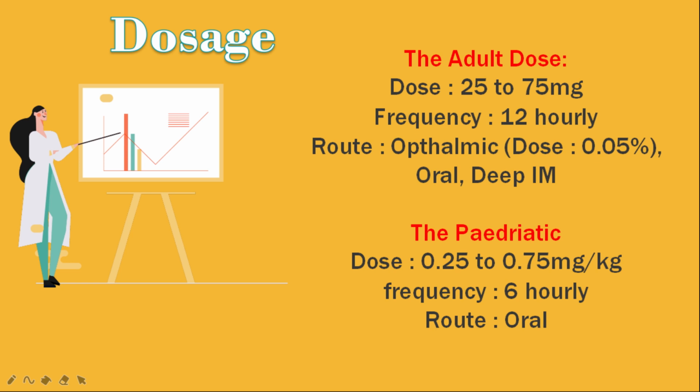Now the dosage. The adult dose is 25 to 75 mg, frequency 12 hourly. Route, ophthalmic: the ophthalmic dose is 0.05%. Oral: administer orally after food. Frequency may be increased to 3 times if needed, for a maximum of 2 days, then continue with tablets if necessary. If needed, frequency may be increased to twice per day. Now the pediatric dose is 0.25 to 0.75 mg per kilogram, frequency 6 hourly, route oral.